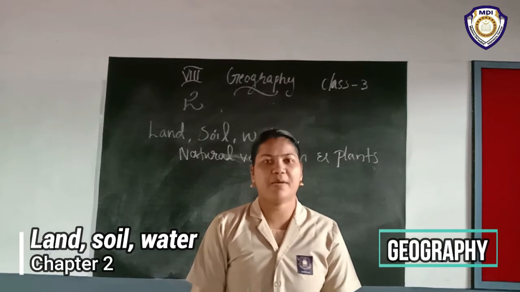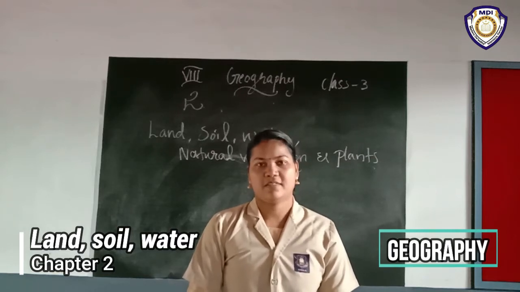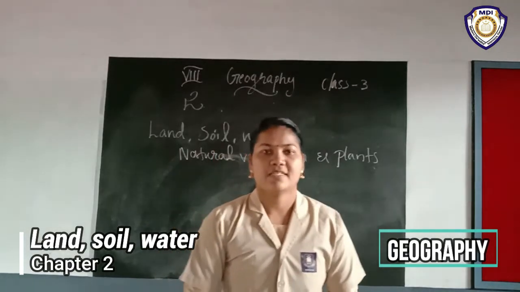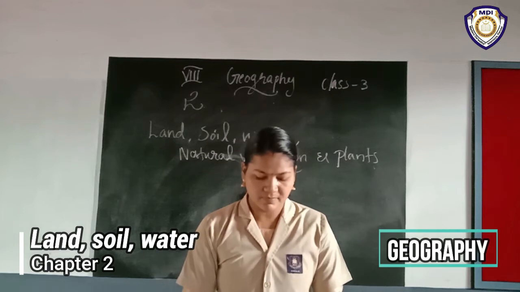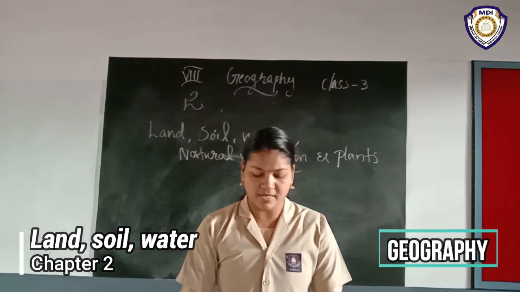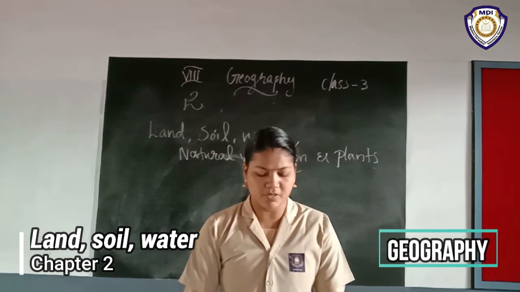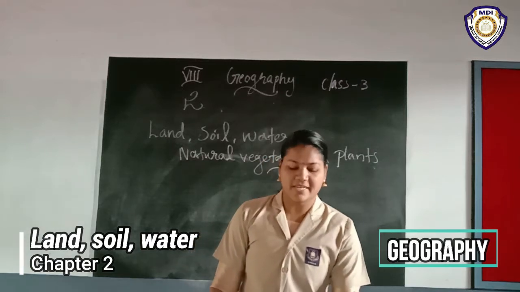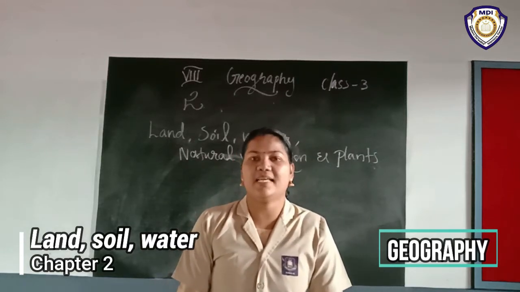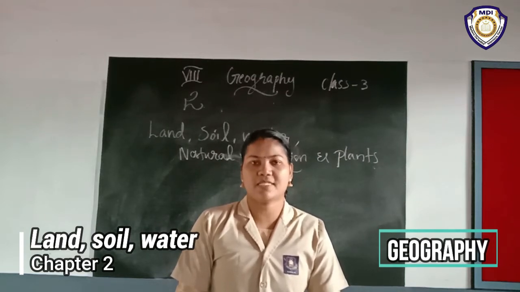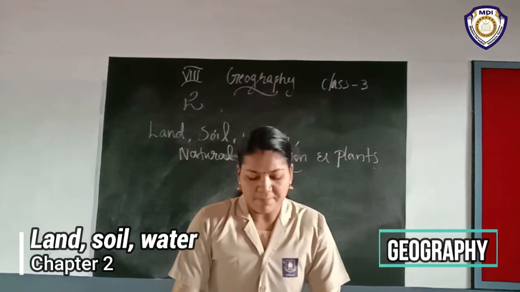Okay, do you have an idea about what is included in this chapter? Yes. All of you look at your textbook. There is one extra piece there. Read it silently. In a small village in Tanzania, Africa, Martha gets up very early in the morning to fetch water. She has to walk a long way and returns after a few hours. Here is one place. Which place? Tanzania, that is in Africa. There is one person. What is the name of that person? Yes, Martha.